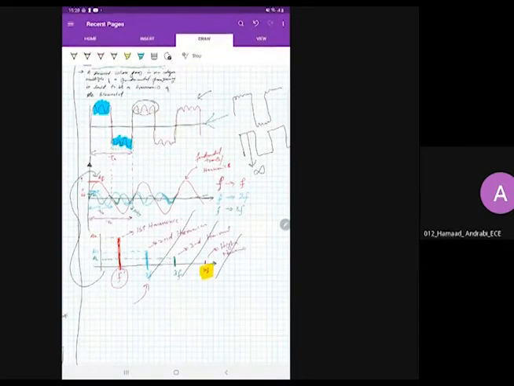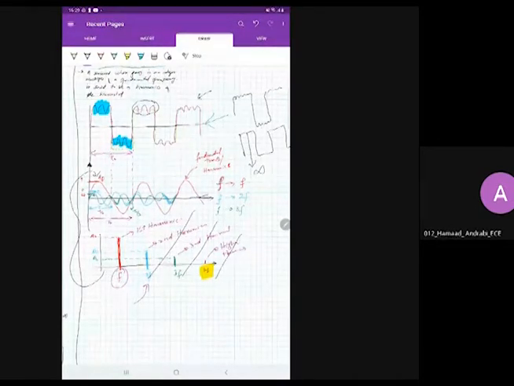What is the shape of the fundamental harmonic? It is sinusoidal. So in a square wave, the more higher harmonics you neglect, the more it will tend to become pure sinusoidal.